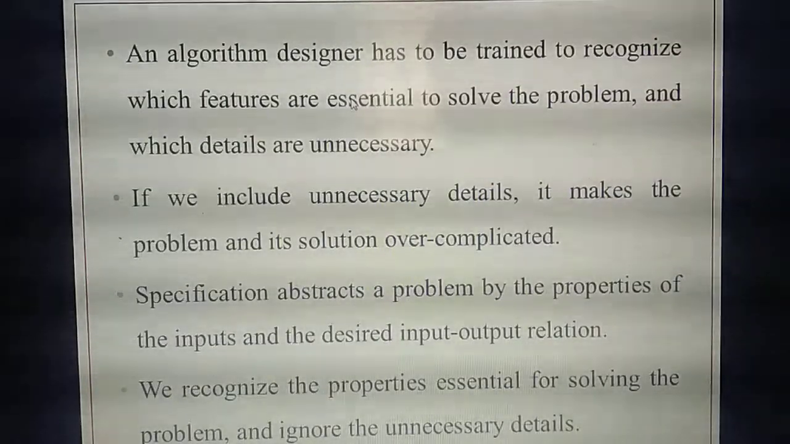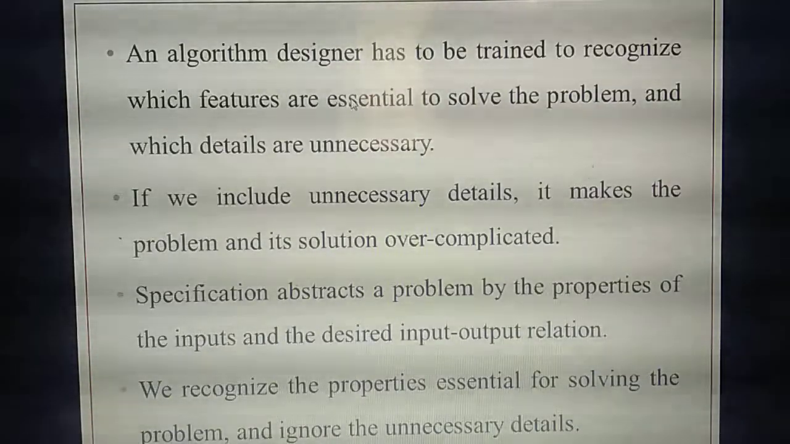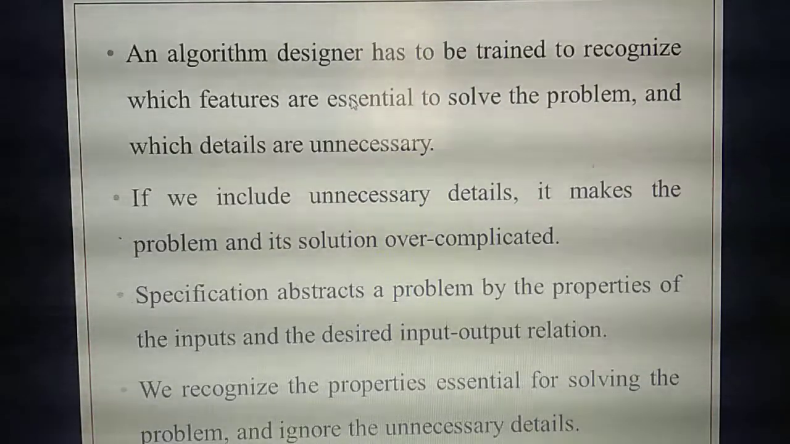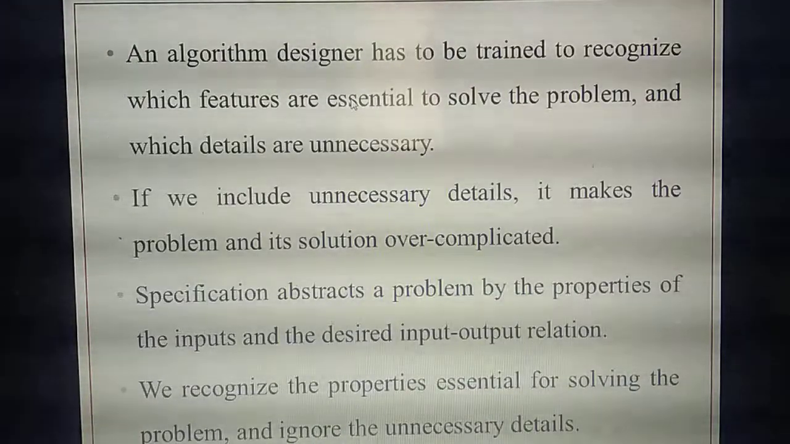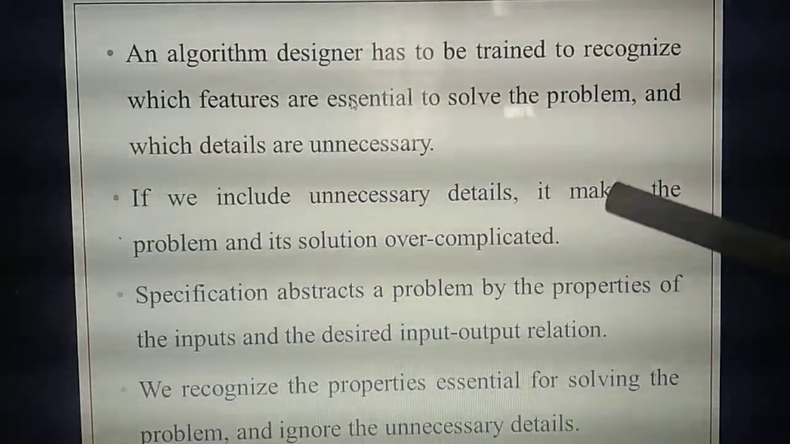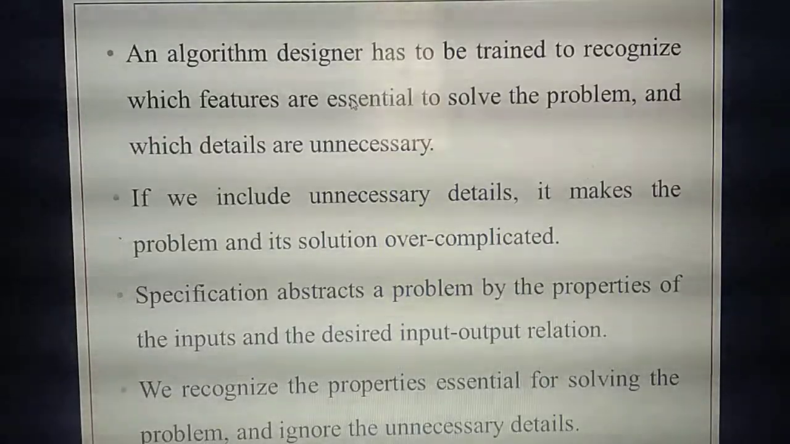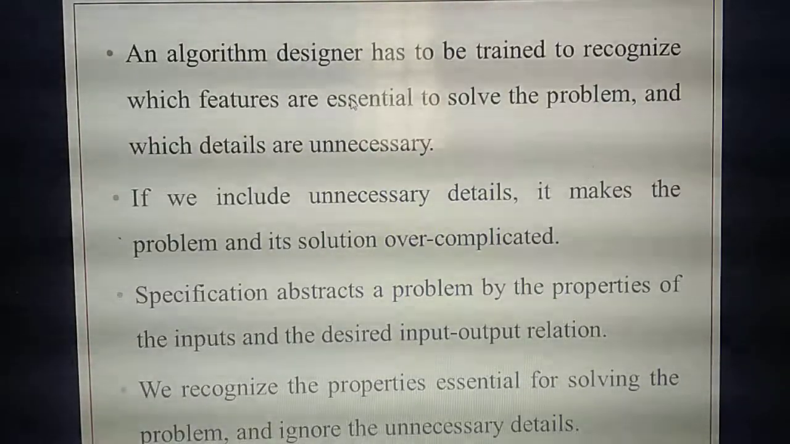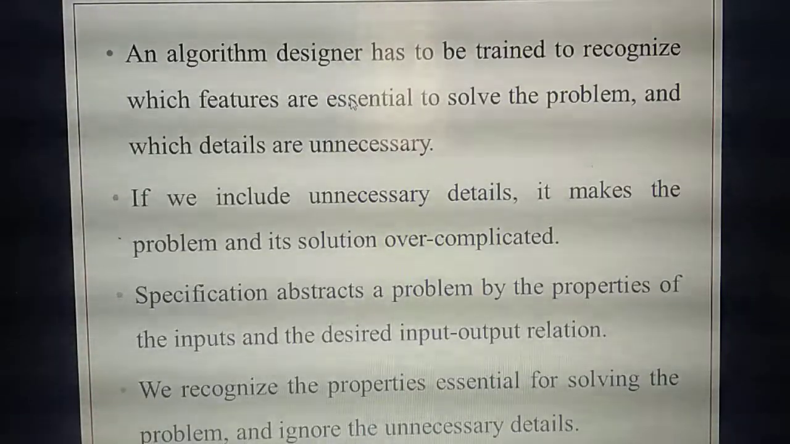So the algorithm designer needs to take the essential things to design the problem. Unnecessary details, no need to take. If the algorithm takes unnecessary details, it will make the problem more complicated. Also the problem needs to satisfy the input-output relation. Already you have studied that the input-output relation needs to be satisfied. So we need not bother about unnecessary details, only essential details and the input-output relation.